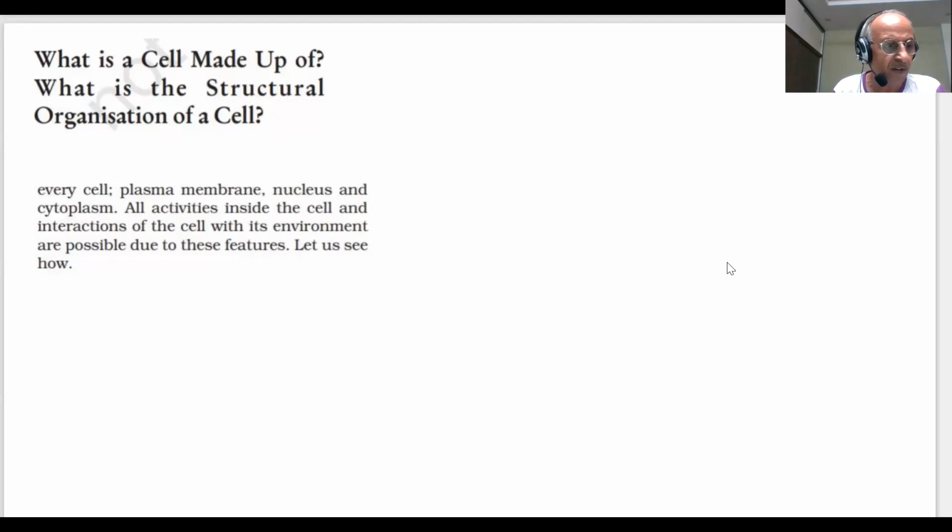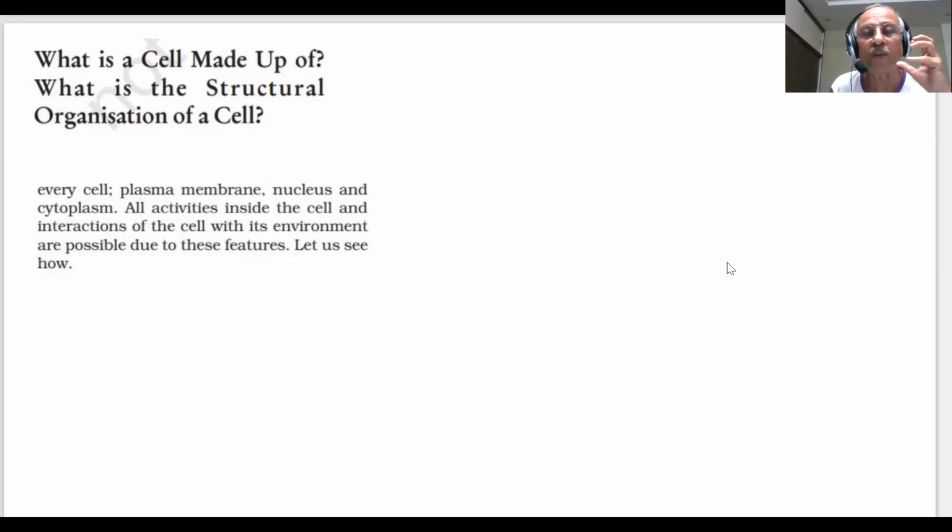In the first lecture, we have told you the fundamental unit of life is cell. What is the fundamental unit of life? Cell. And we have told you and shown you how the cell was discovered, who discovered the cell, Sir Robert Hooke, and who discovered the first living cell, Sir Leeuwenhoek. All right. And then the cell theory was given.